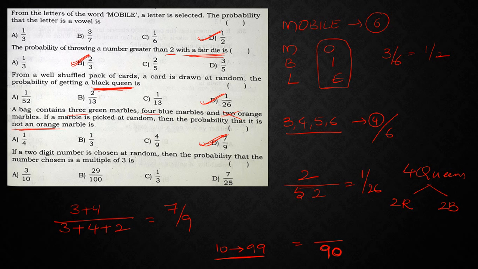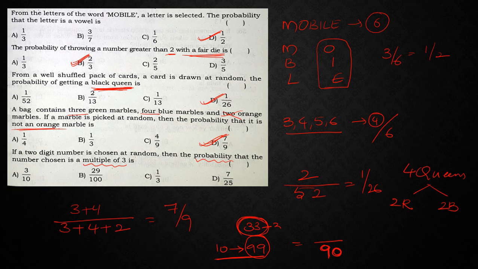Now what about the numerator? The numerator should be a multiple of 3, no? We are asked to find the probability that the number chosen is a multiple of 3. So how many multiples of 3 will be there? 99 is exactly divisible by 3. That means totally 33 numbers from 1 to 99. So from 1 to 99, there are 33 multiples of 3. But from this, 3, 6, 9 are single digit numbers, right?